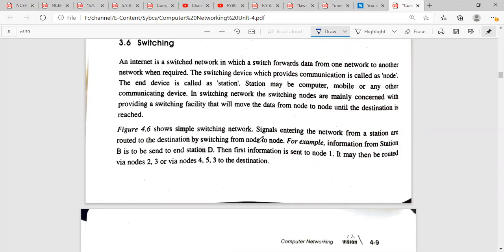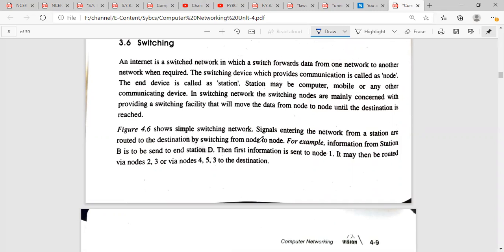A node is a connection between two devices or two points. At the point where we connect two devices, that particular point is called a node. The end device is called a station. Whatever your end device is, whether a destination or a source, it is called a station. A station may be a computer, mobile, or any other communicating device.